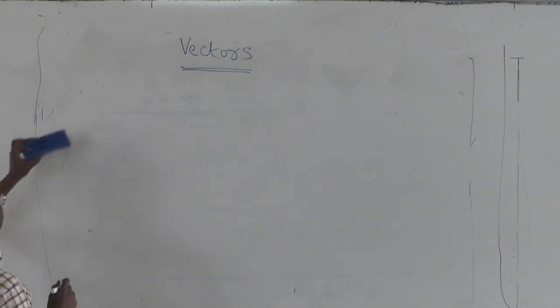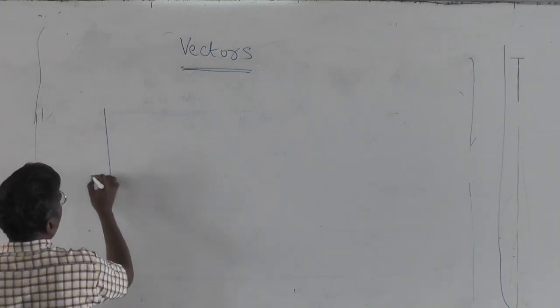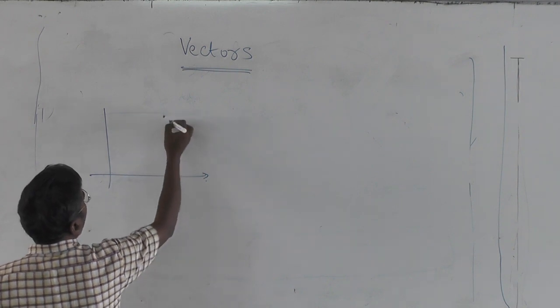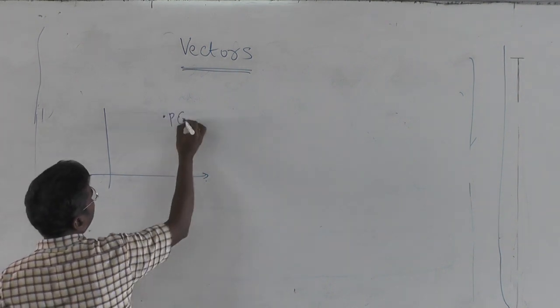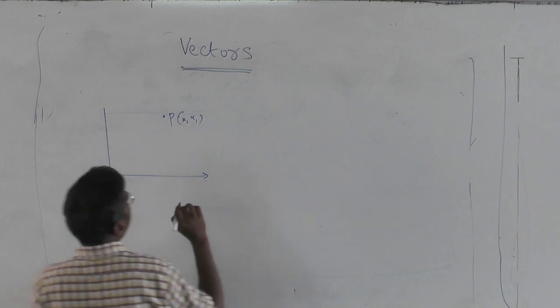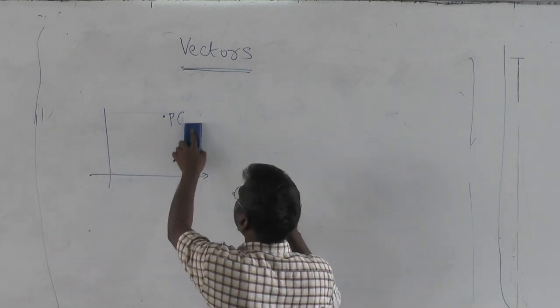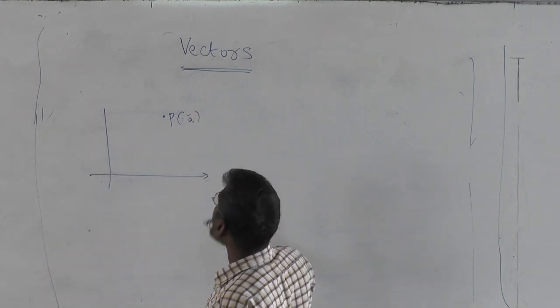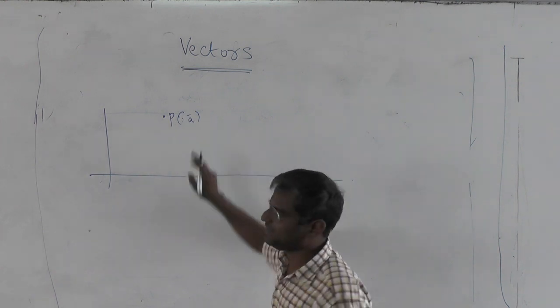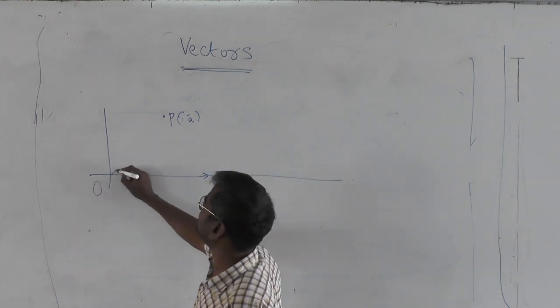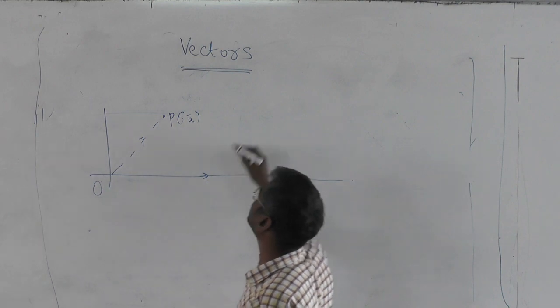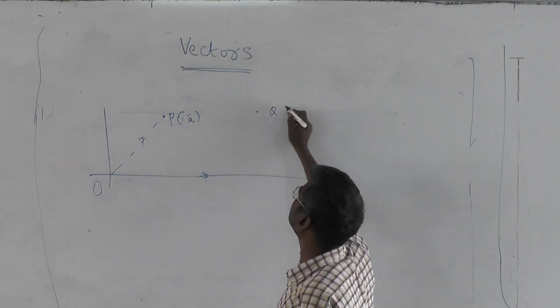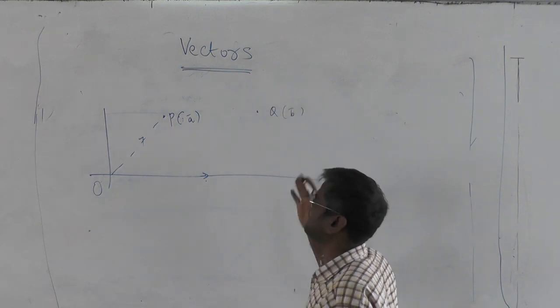Now, most importantly, let us mark a point here P. Say this is x1 y1 in 2D, or let us call this position vector of the point P as A bar, which means the OP bar is A bar. Let us mark another point here whose position vector is B bar.